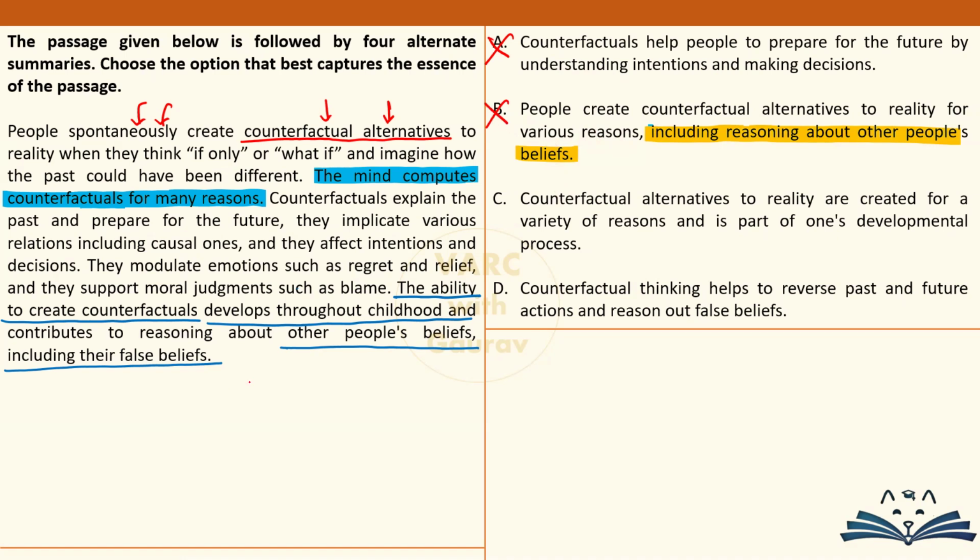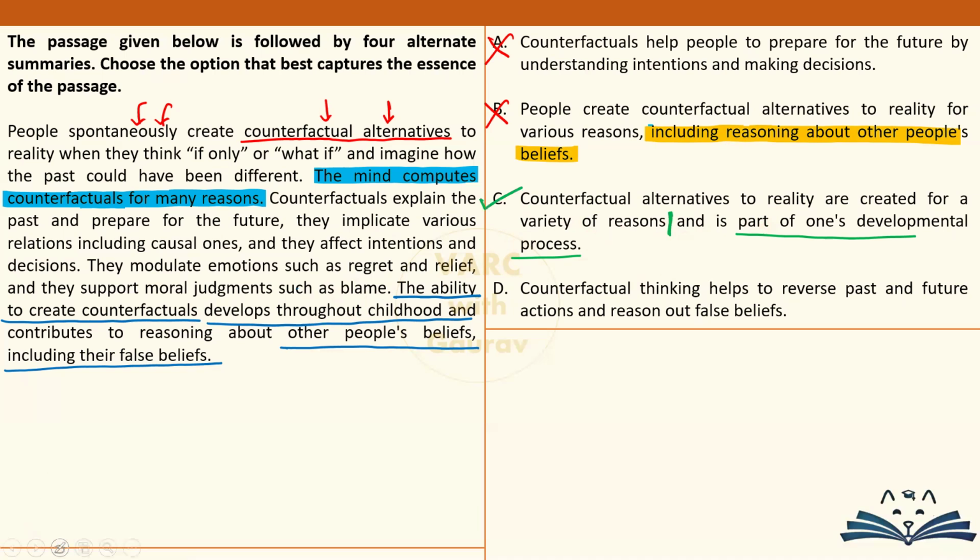Moving ahead, option C, counterfactual alternatives to reality are created for a variety of reasons. Excellent, so far so good. There are many reasons because of which we create these, okay. And these alternatives, they are part of one's developmental process. Amazing. Option C is so beautiful, man. No red flags, no errors, no mistakes, and two broad points of the narrative covered very properly. That there are lots of reasons, and this ability to create starts from our childhood. So as a child, as we are developing and becoming adults, this ability is a part and parcel of the process. Cool, cool, cool. What else do you want? Option C, perfect.